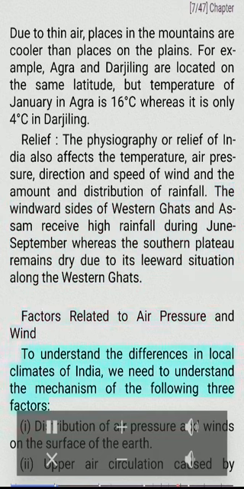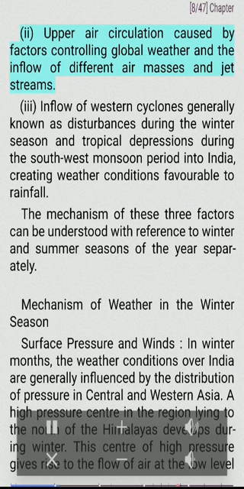Factors related to air pressure and wind. To understand the differences in local climates of India, we need to understand the mechanism of the following three factors. One, distribution of air pressure and winds on the surface of the earth. Two, upper air circulation caused by factors controlling global weather and the inflow of different air masses and jet streams. Three, inflow of western cyclones, generally known as disturbances during the winter season, and tropical depressions during the southwest monsoon period into India, creating weather conditions favorable to rainfall. The mechanism of these three factors can be understood with reference to winter and summer seasons of the year separately.